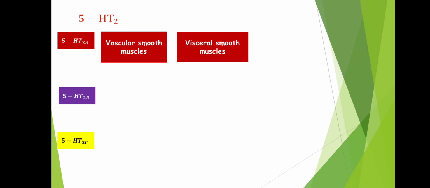Next, 5-HT2A receptor is also present in visceral smooth muscle, such as your gastrointestinal tract, where it increases the contraction. It is also present in the visceral smooth muscle of your respiratory tract, where it increases the bronchoconstriction. Even in the urinary system, this 5-HT2A receptor is present, where it increases the contraction, it increases the activity.